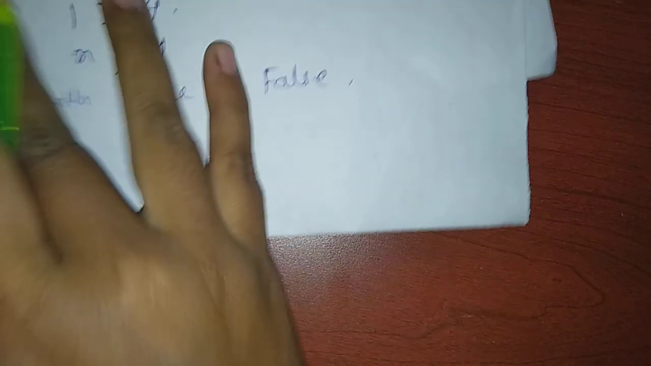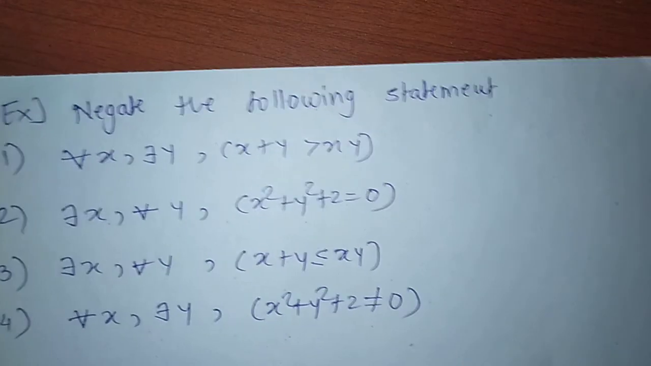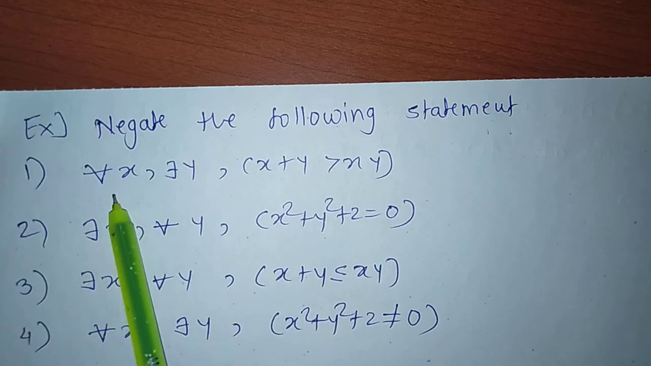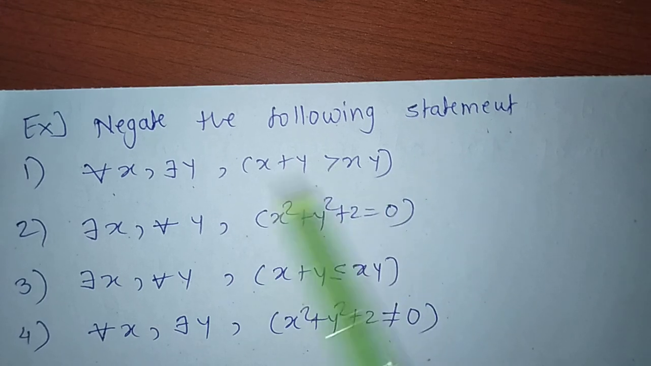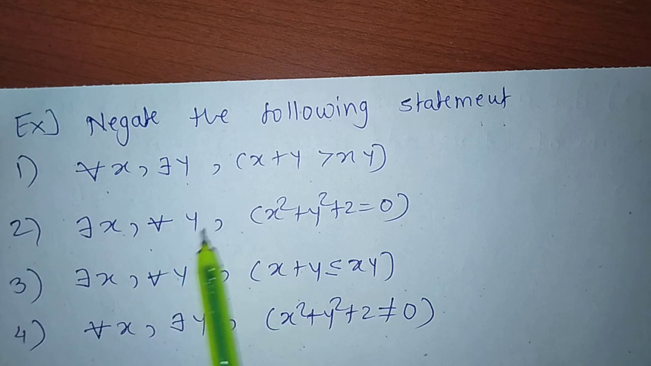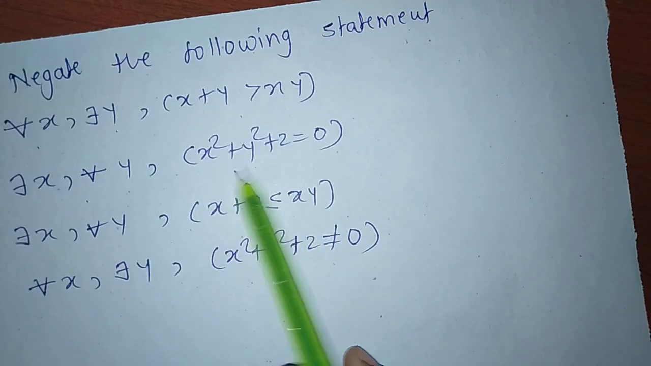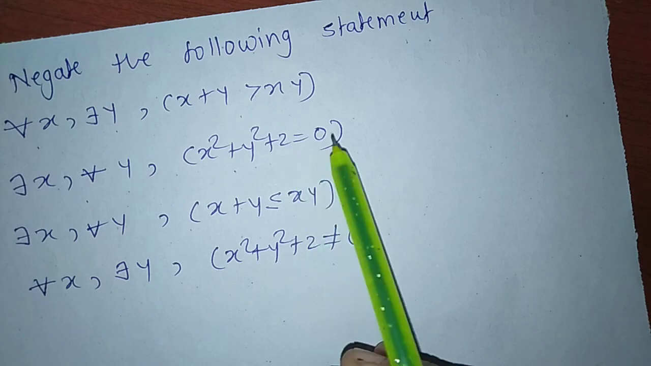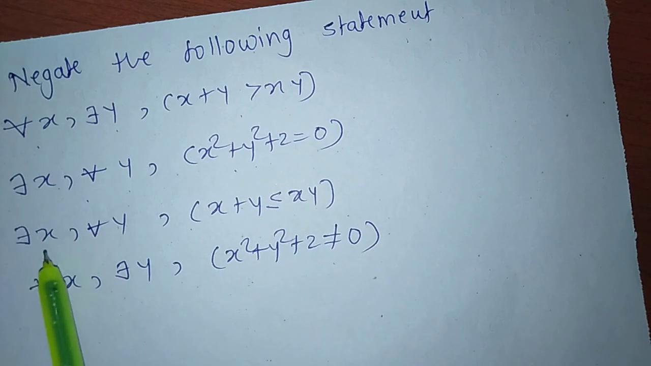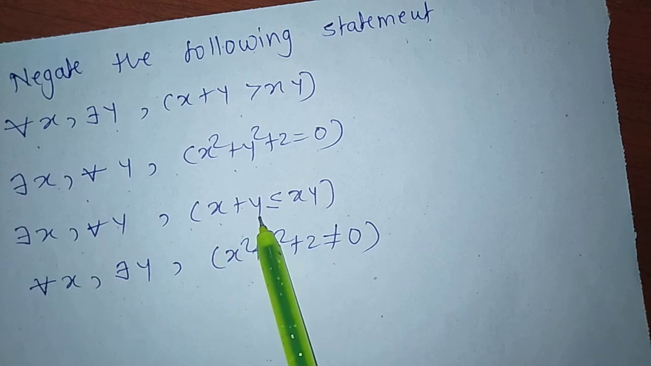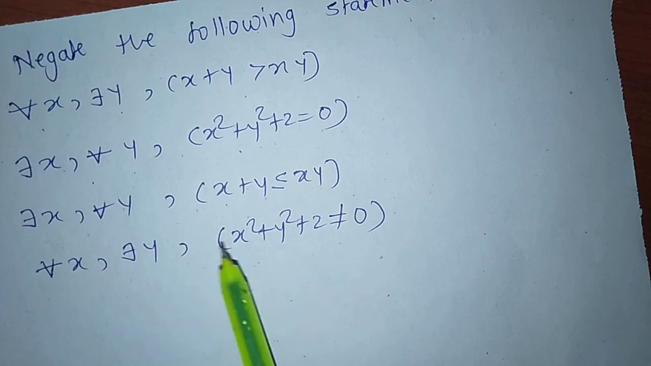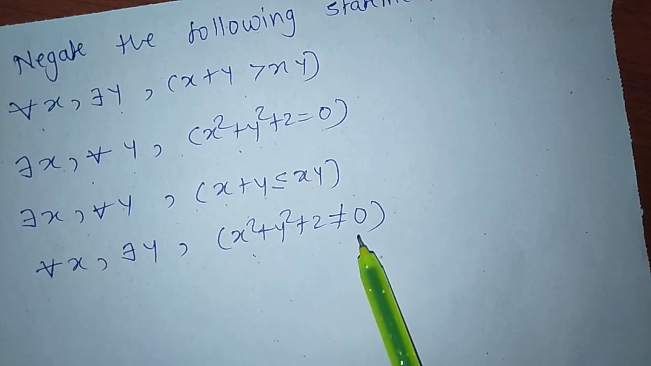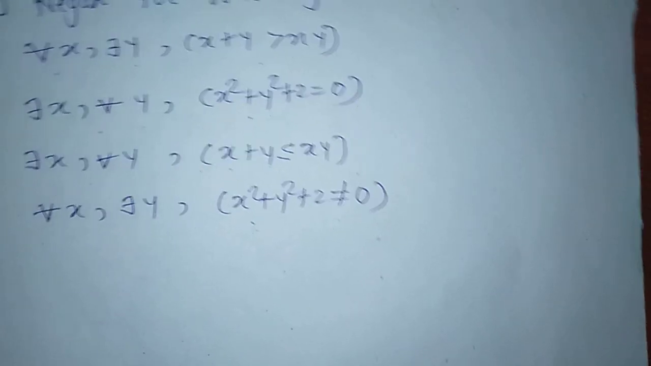Next example: negate the following statements. First, for all x there exists y such that x plus y is greater than x into y. Next, there exists x for all y such that x square plus y square plus 2 equal to 0. Next, there exists x for all y such that x plus y is less than or equal to x into y. Next, for all x there exists y such that x square plus y square plus 2 is not equal to 0.